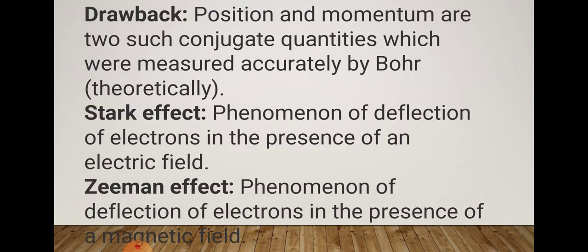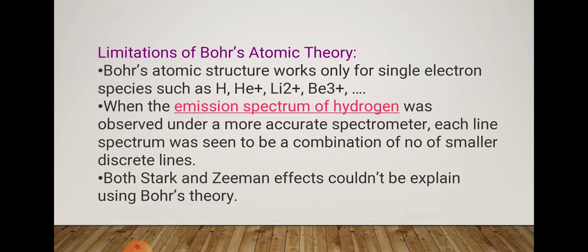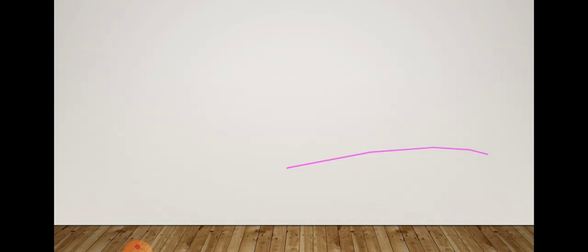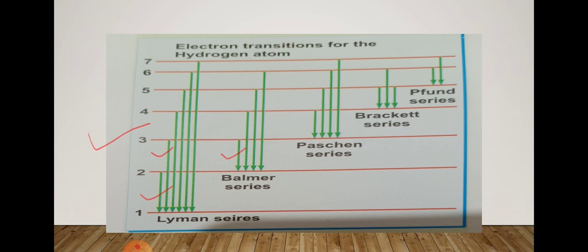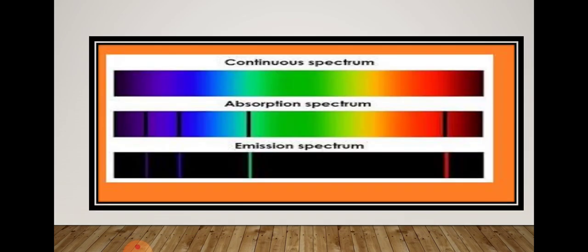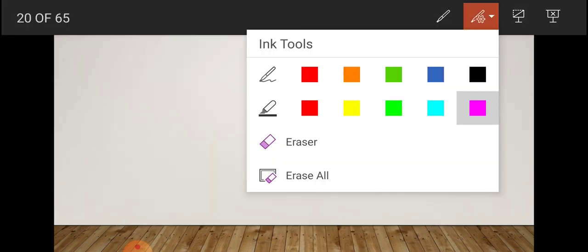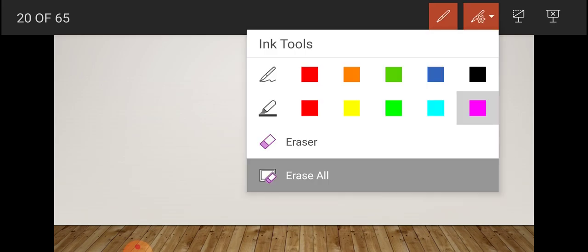One more limitation: when the spectrum of hydrogen is studied under a powerful spectroscope of high resolving power, it is found that each single line is made up of fine lines. When we study the hydrogen spectrum by a simple instrument, we find dark lines.